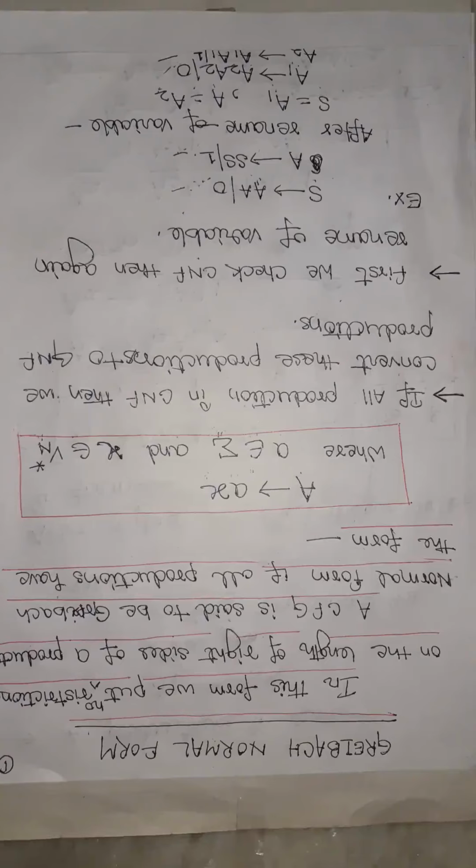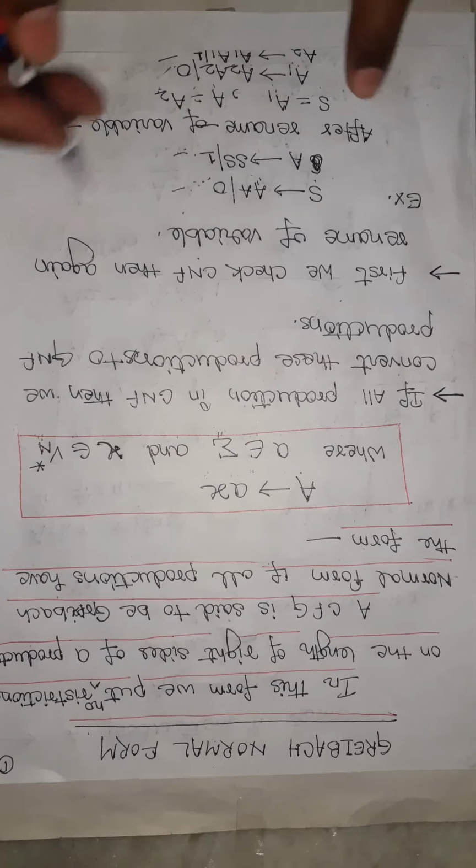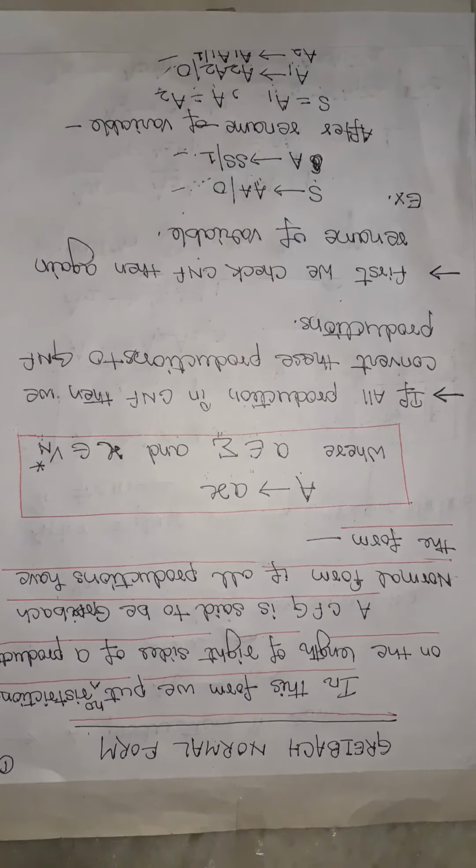That means we always first remove null productions, unit productions and useless productions. After these three are removed, the productions are converted into Chomsky normal form or CNF. Before converting to GNF, the productions must always be in the form of CNF.